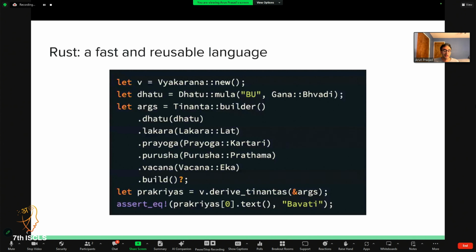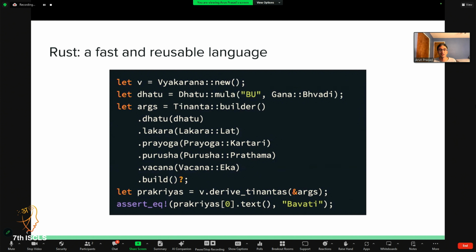Another method of approach is the choice of programming language. After exploring a few options, I decided to go with Rust, which is a very fast and reusable language. And here you can see an example from our API and documentation in case someone wants to get started. If you aren't familiar with Rust, you can think of it as a language that roughly has the speed of C or C++, with the tooling of something like the Node ecosystem, and some properties of OCaml as well. It has a mix of all these languages at once, and what it's trying to promise is the speed of a low-level language like C or C++, with safety on top, which means that it's easy to build a complex program and have speed without having segmentation faults.